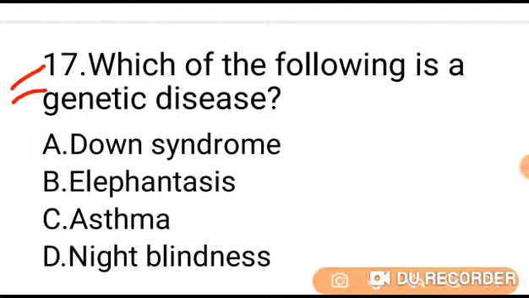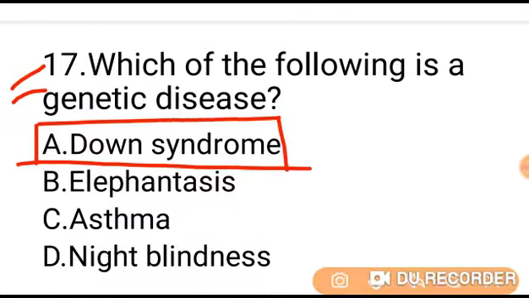Down syndrome is a genetic disorder and the most common autosomal chromosome abnormality in humans, where extra genetic material from chromosome 21 is transferred to a newly formed embryo. So Down syndrome is a genetic disease. Correct option is A. Go to next question.